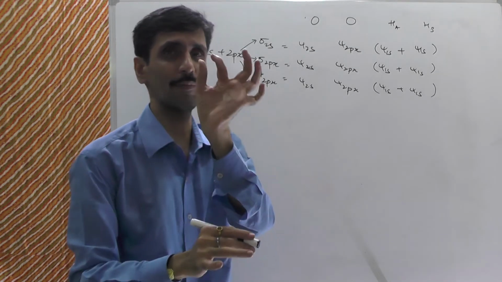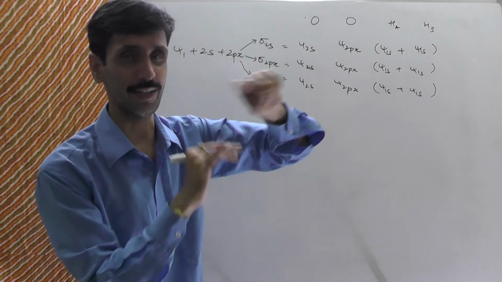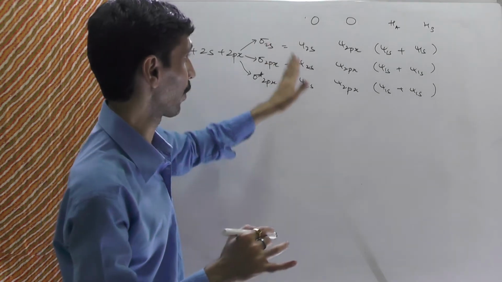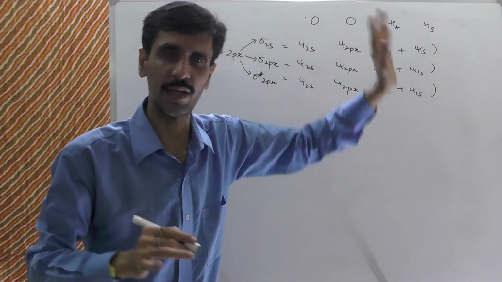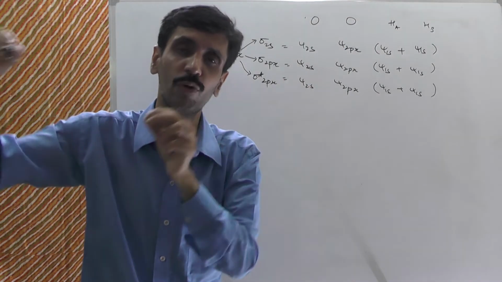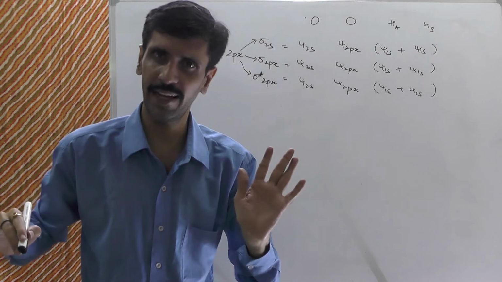So I'm telling you a logical shortcut. You are going to write the science perfectly, but you are not supposed to give the entire explanation about why those signs are so and so. That is not expected in the answer.